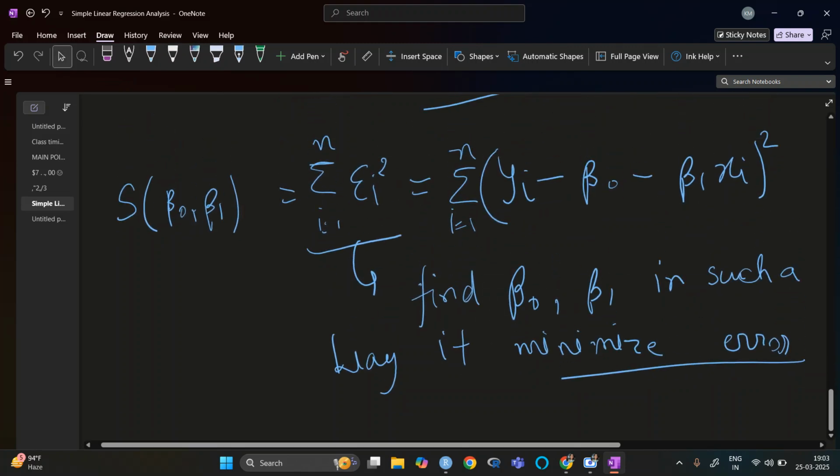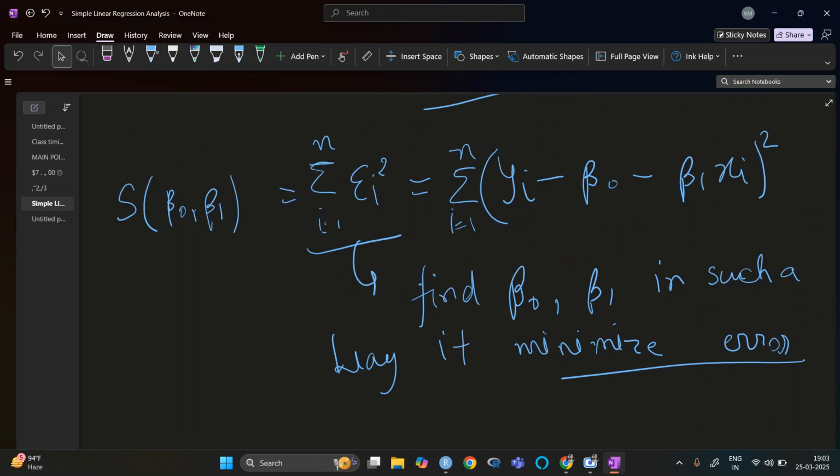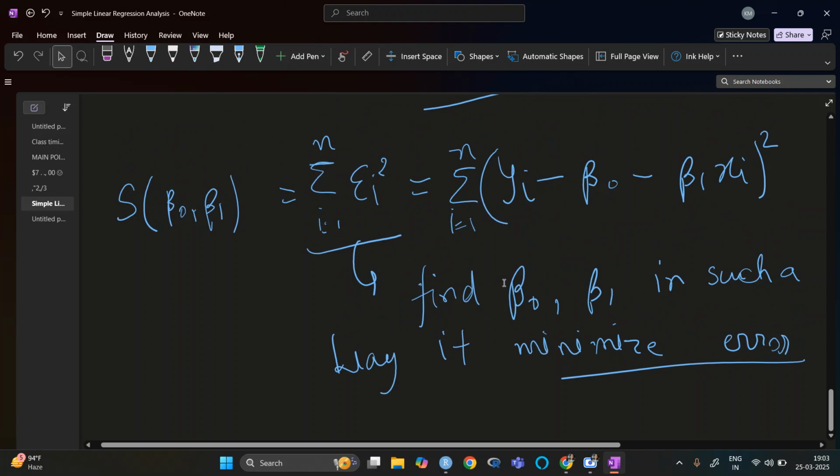So what we need to do is minimize it. In order to minimize, we do the first derivative, and if the second derivative of a function is greater than 0, then it minimizes the function.